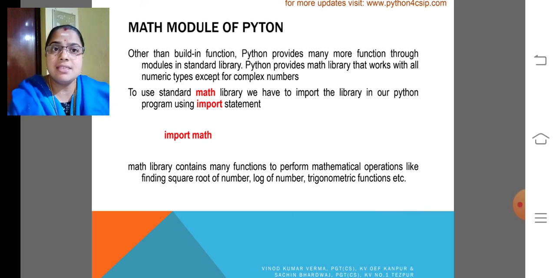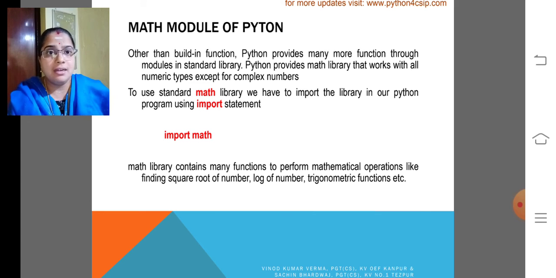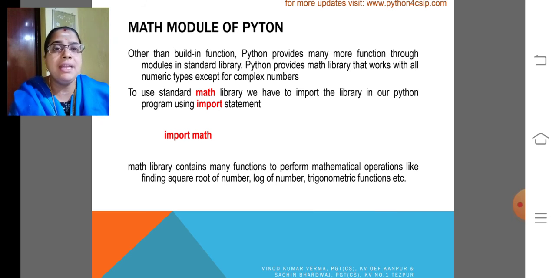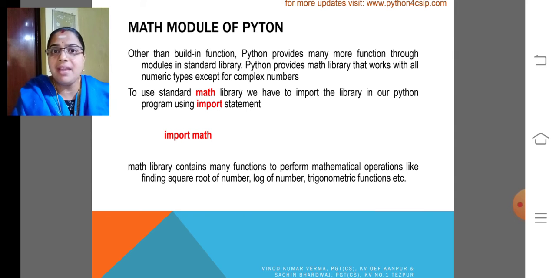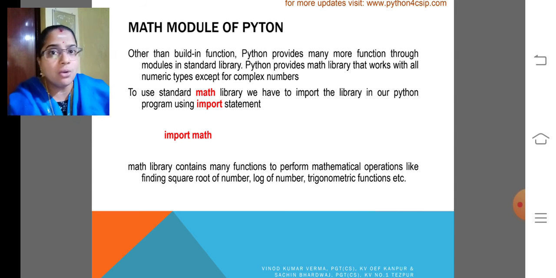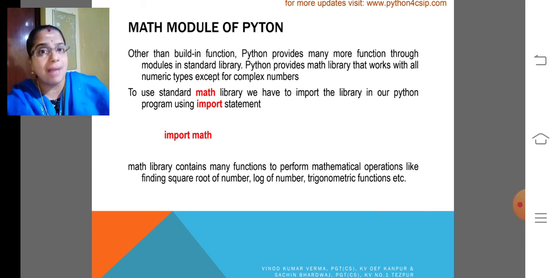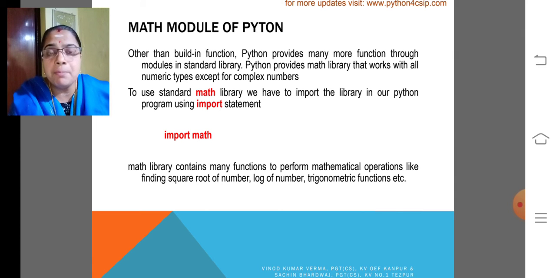My dear children, this is the next one, the math module of Python. Here, math is a standard library which is predefined in the interpreter. While we are importing the math library, we can use the functions in the math library. Like if we have a library in our school, the library has many books, no? Whenever we need particular information, we need to go to that library, go to the particular section, take that book and know the information. Like that, if we want to access the functions of the math library, we need to import math.